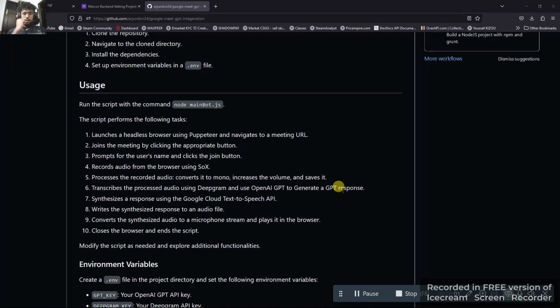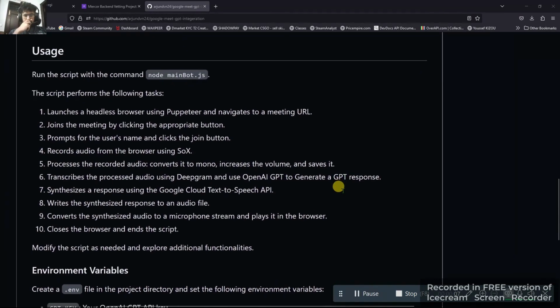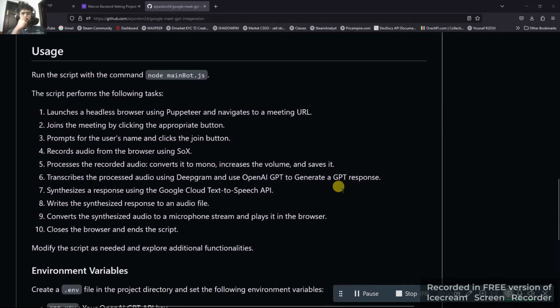One more important thing to know is what the script actually does. First, it launches a headless browser using Puppeteer Extra and navigates to the Google Meet URL. It joins using the Puppeteer scripts, waiting for selectors and navigation, and joins with a name such as test user.